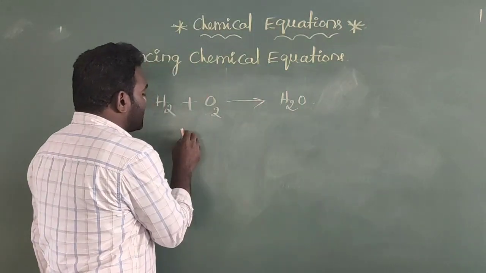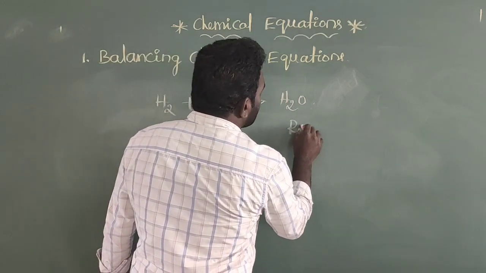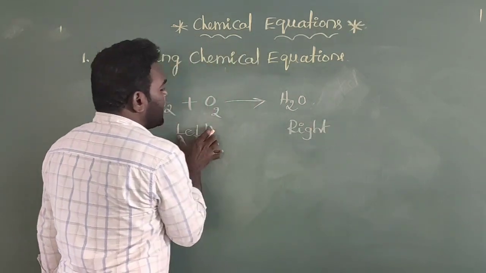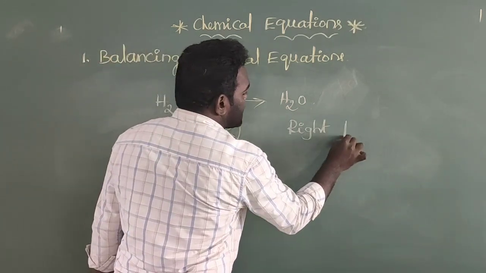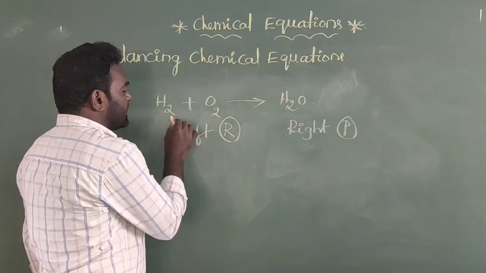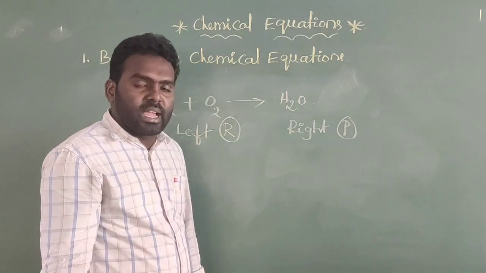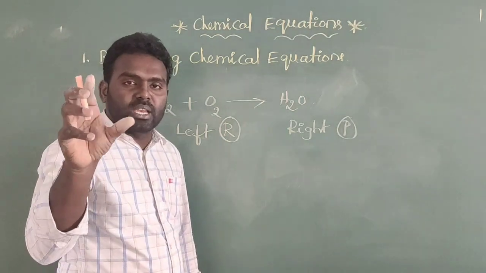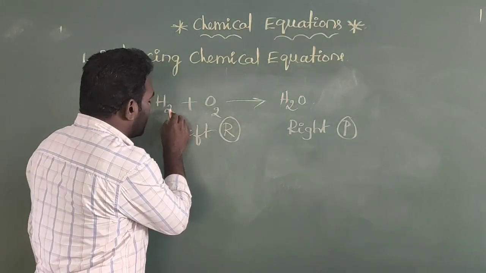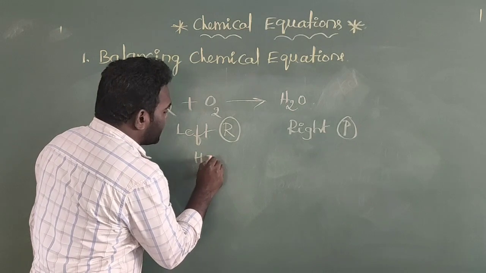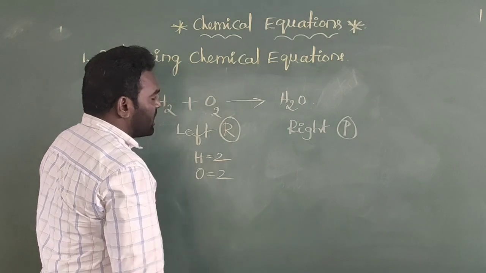Here, first you will count the left hand side. This is the left hand side, and this is the right hand side. Generally the left hand side is the reactants, and the right hand side is the products. The number of atoms present on the reactant side must equal the number of atoms present on the product side. How many hydrogen atoms are there here? 2. And how many oxygen atoms? Also 2.